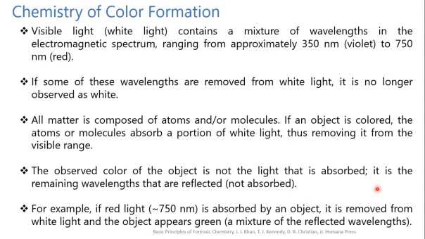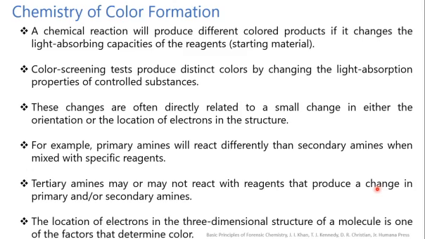For example, if red light, that is light of 750 nanometer wavelength, is absorbed by an object, it is removed from the white light and the object appears green. The mixture of the reflected wavelengths gives rise to the green color. Then a chemical reaction will produce different colored products if it changes the light absorbing capacities of the reagents, that is the starting material. So the color screening tests produce distinct color by changing the light absorption properties of the controlled substances.